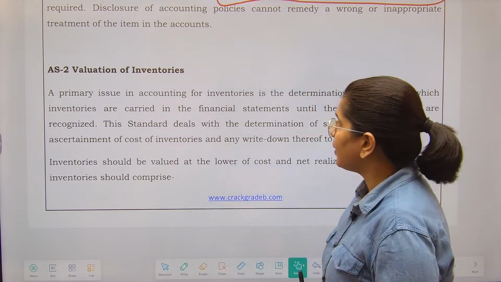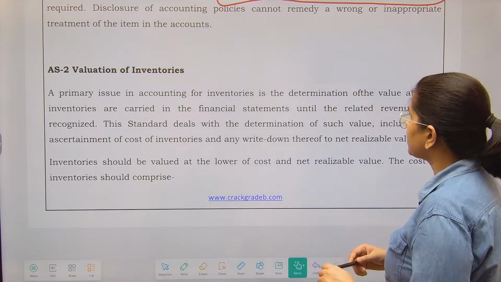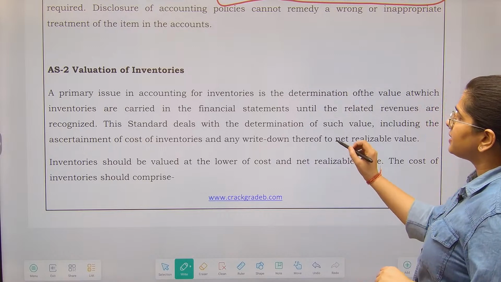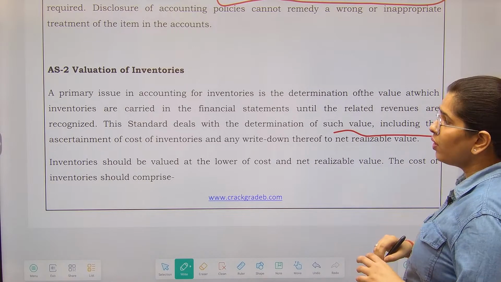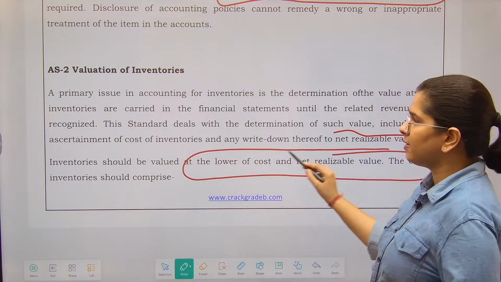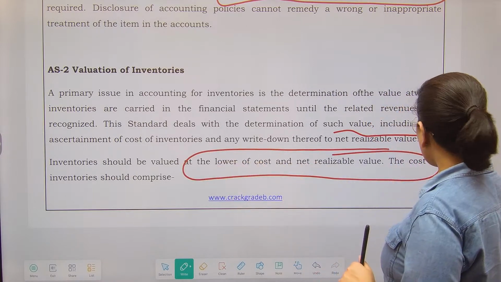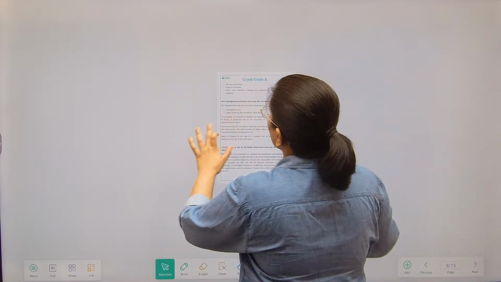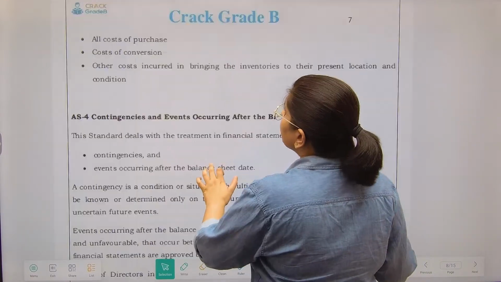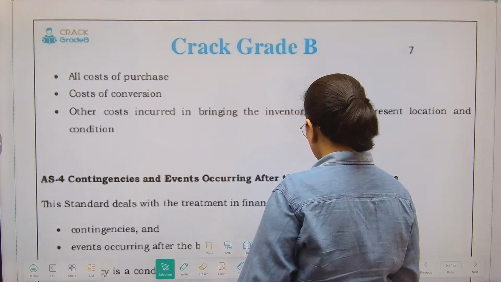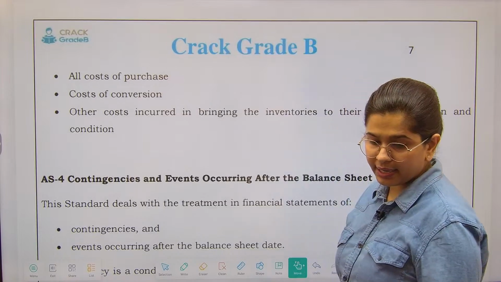A primary issue in the accounting for inventories is the determination of the value of inventories. So this standard deals with the determination of such value. Inventory should be valued at the lower of cost and net realizable value. What all will come in the cost of inventories? Every cost of purchase, cost of conversion. Conversion means the cost incurred to convert the raw material into finished goods, like your labor related cost.